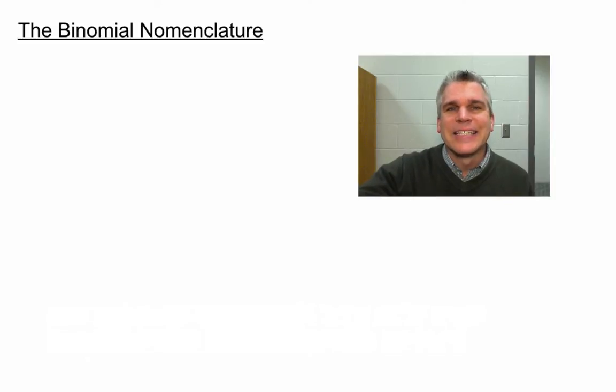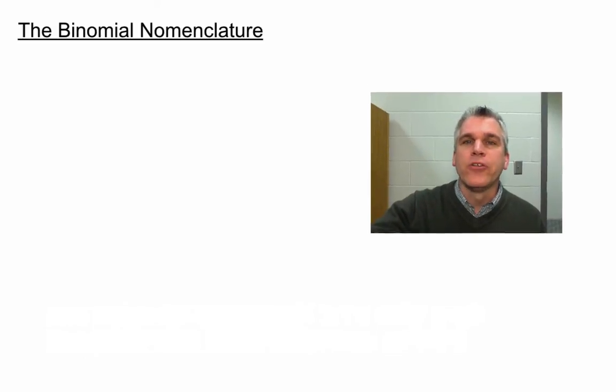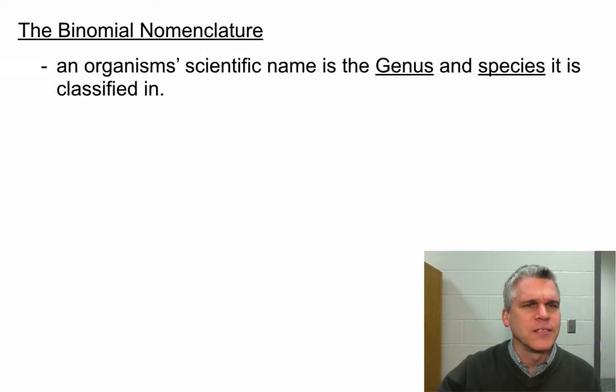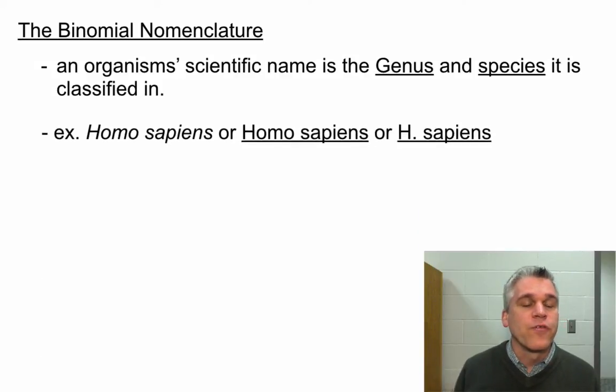Now notice that the genus and species is underlined. That's for a particular reason. This is how we get the scientific name. This is what's known as the binomial nomenclature. In other words, it's a two-name naming system is what that really means. And so we use the genus and the species to get its classification. So for instance, Homo sapiens, that's our scientific name for humans. Homo is the genus that we belong to, sapiens is the species that we belong to.